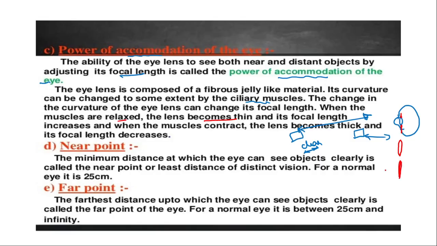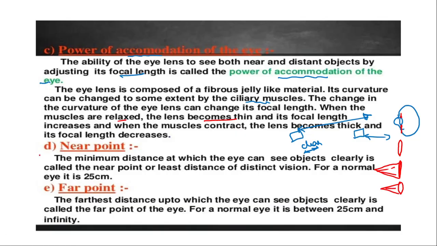So more light passes through this lens and its focal length increases. And when the muscles are compressed, the width is reduced, hence the focal length gets reduced.